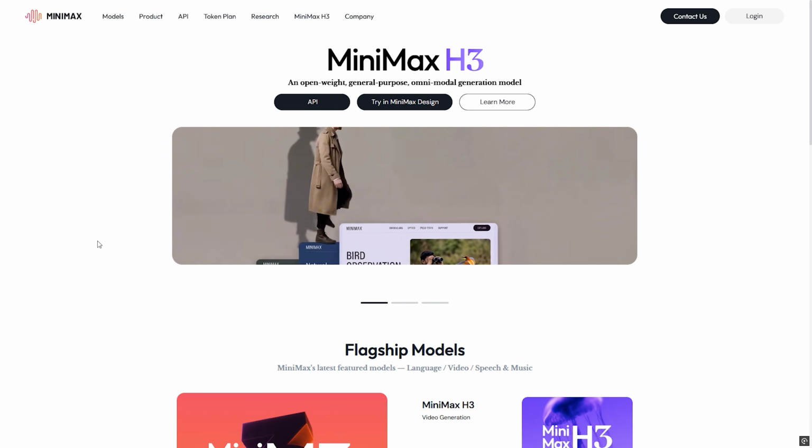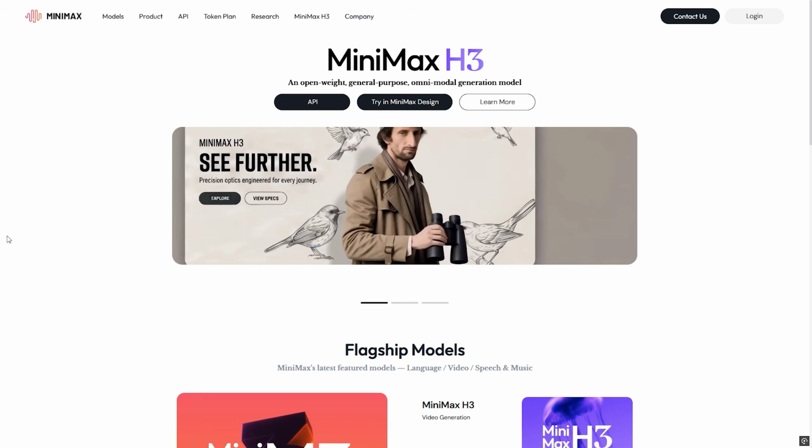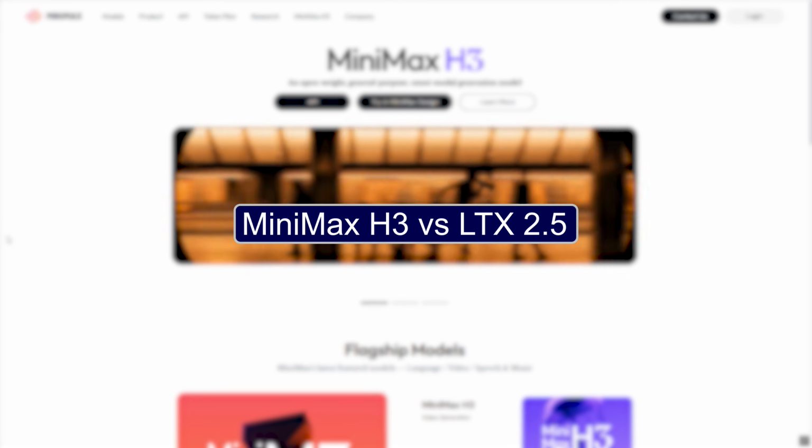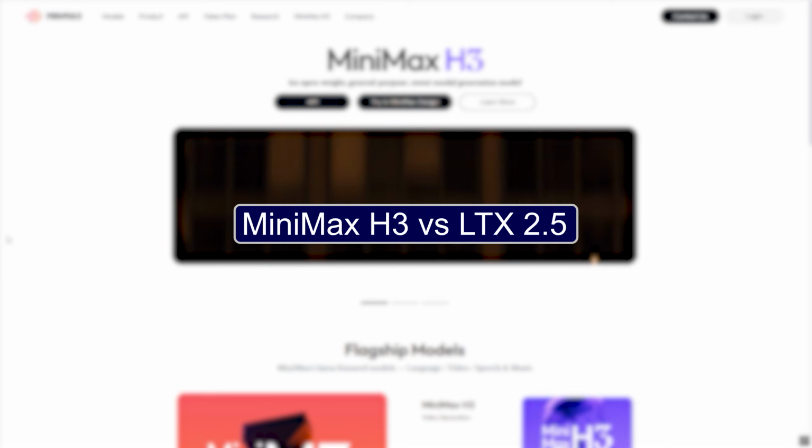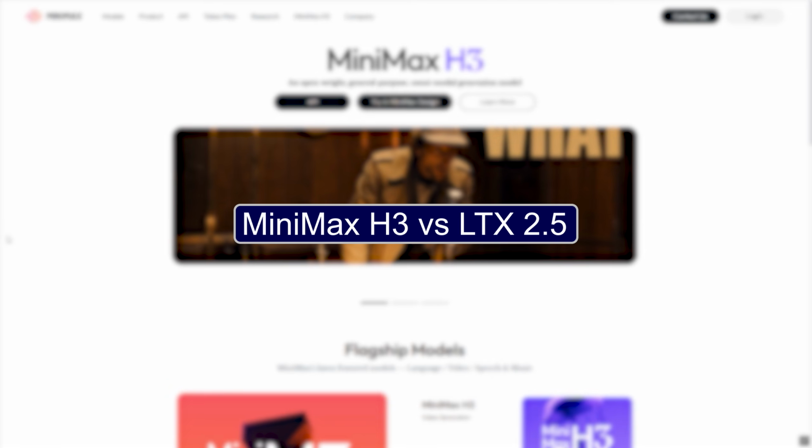Two of the biggest open-weight AI video models just dropped weeks apart, MiniMax H3 and LTX 2.5. Both generate video with synced audio, both are open weights, but they are built for completely different jobs. Let's break it down fast.